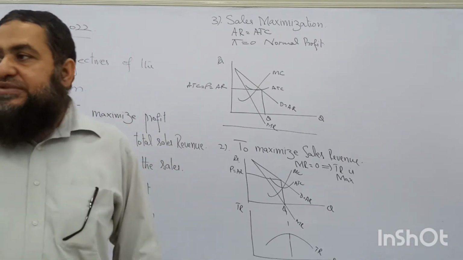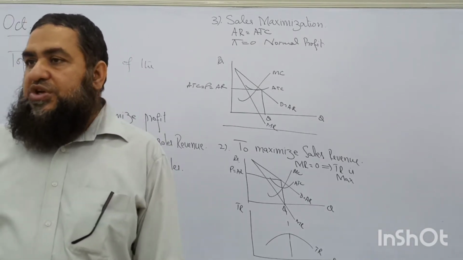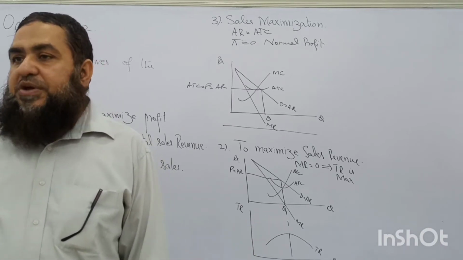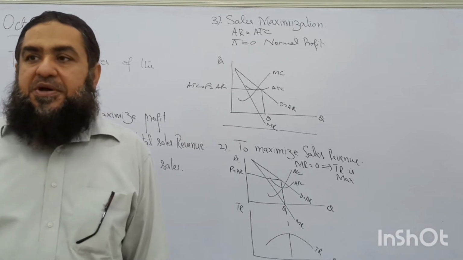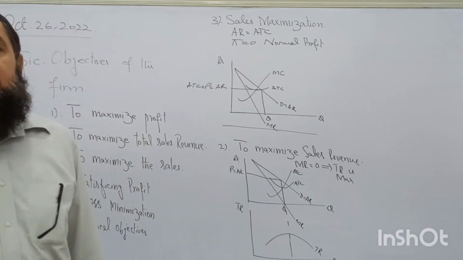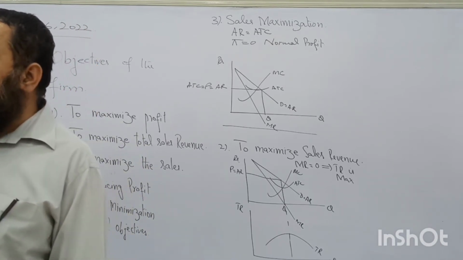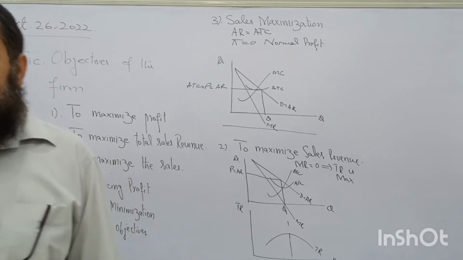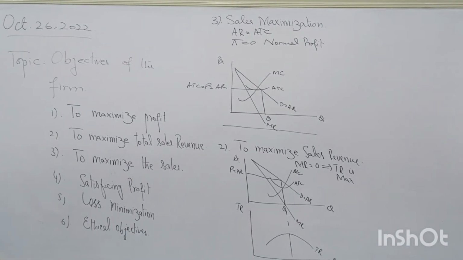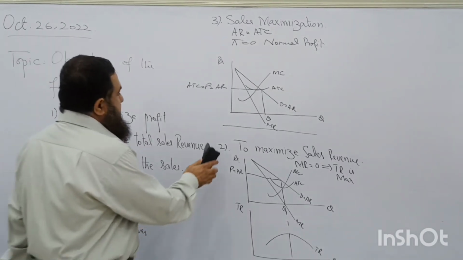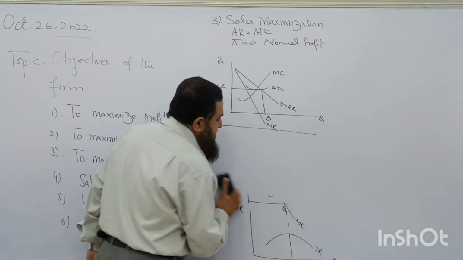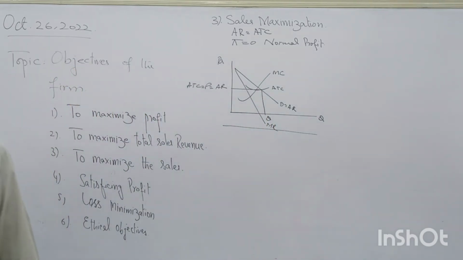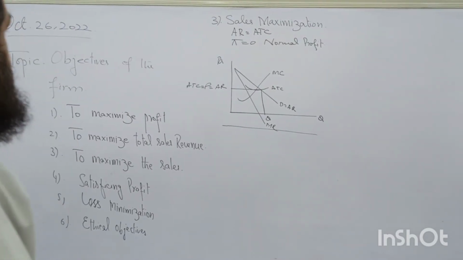Clear? Every objective I am drawing the diagram, so keep it in mind when you face them in your MCQ paper, multiple choice question paper. So you must recognize at which level of output what objective of the firm it is. This is the main thing I want to explain. Now what is the satisficing profit? What is the other objective? The satisficing profit. What's that?